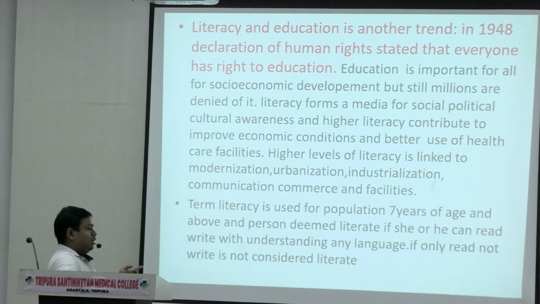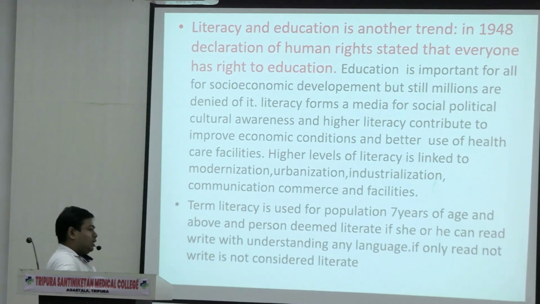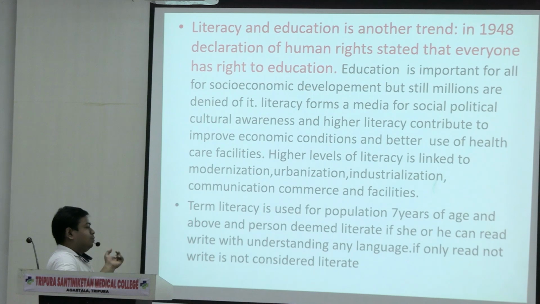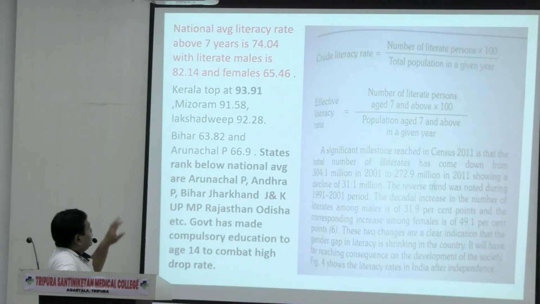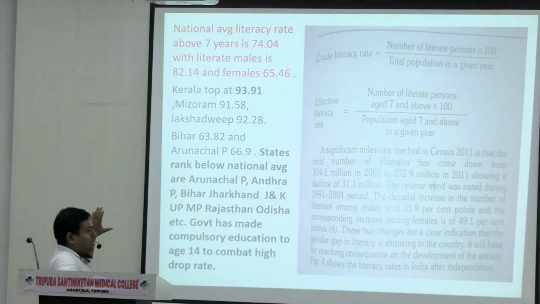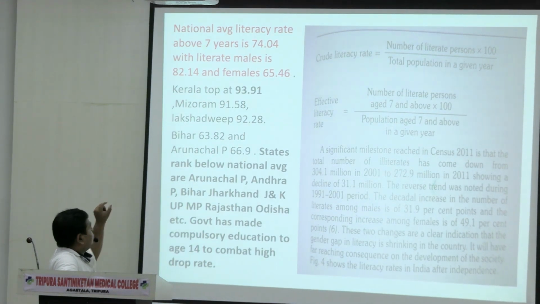See, a guy can read only but cannot write. He is not literate in that language. He or she must read and write a single language to be literate. This thing you can write after explaining the literacy. This thing, 1 to 3 points.